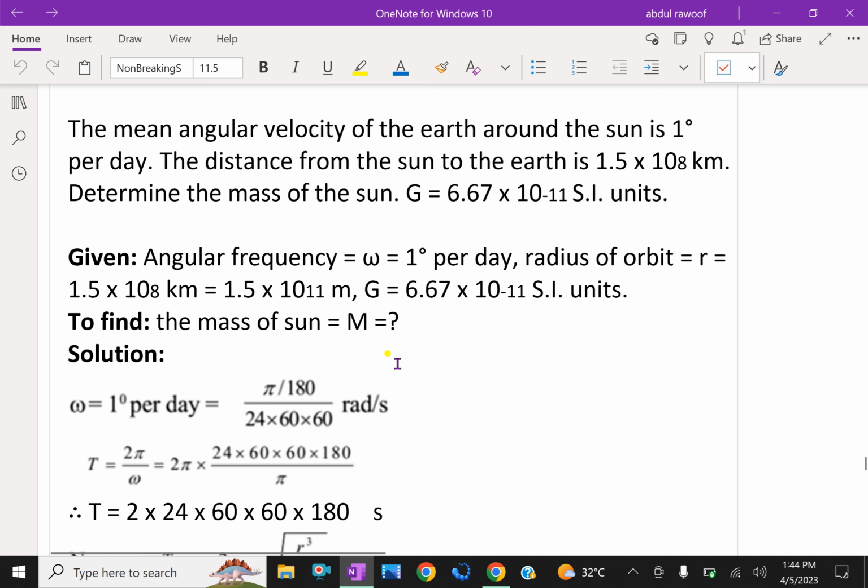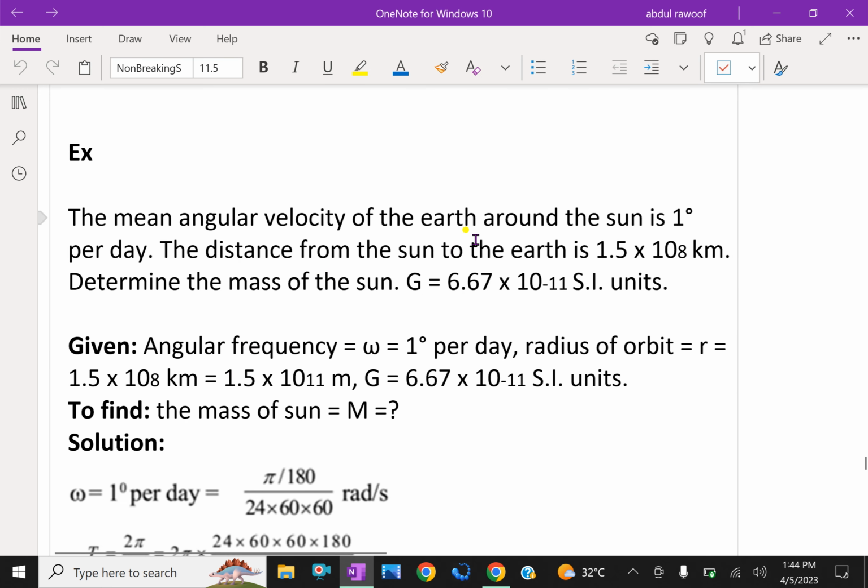Next question. Here the mean angular velocity of the Earth around the Sun is 1 degree per day. The distance from the Sun to the Earth is 1.5 into 10 raised to 8 kilometer.